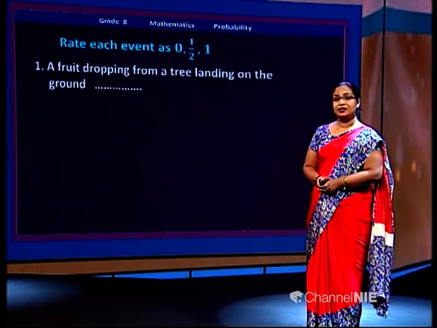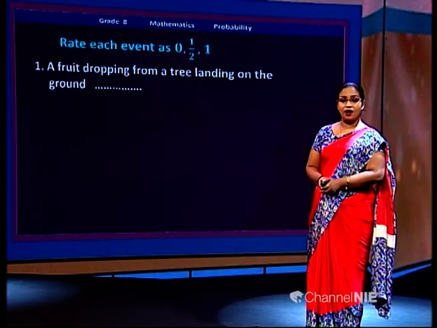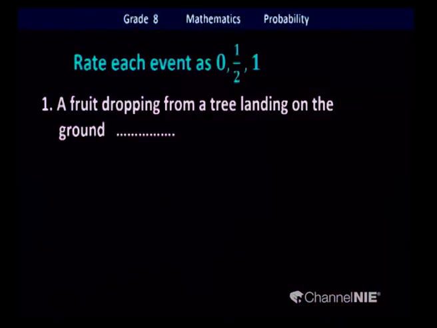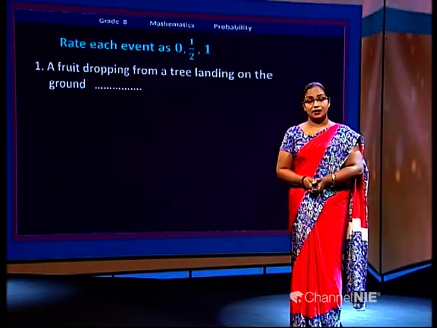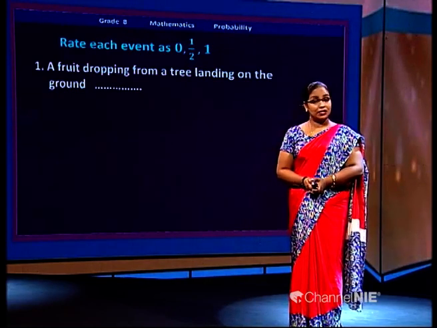Okay, we are going to rate these events as 0, half and 1. What is the first one here? Read it with me. A fruit dropping from a tree, landing on the ground. Can you scale it? What are the marks you can give for that? 0, half, 1. According to you, what will be your marks? Yes, I can see you saying that is number 1. You will give mark 1 to that event. Good. We'll try another one.